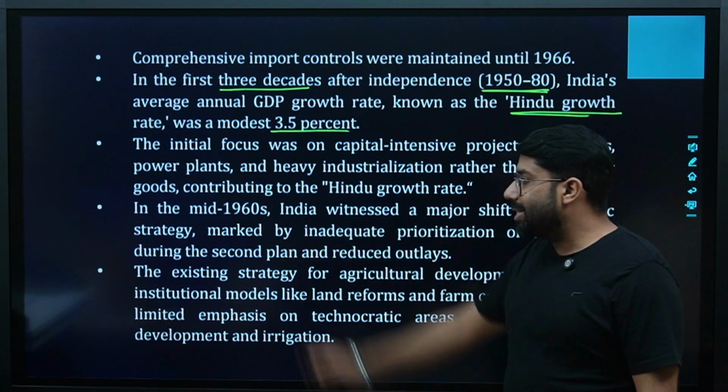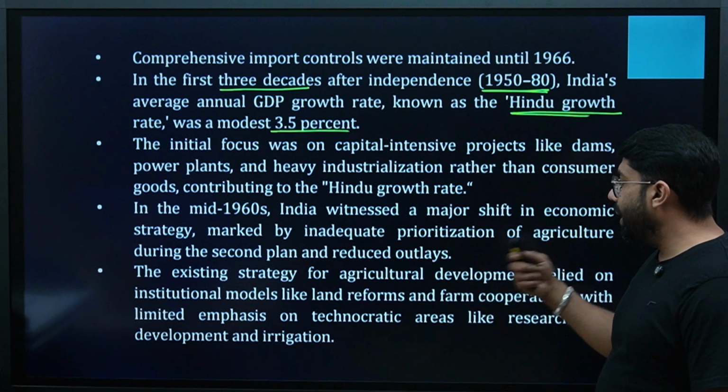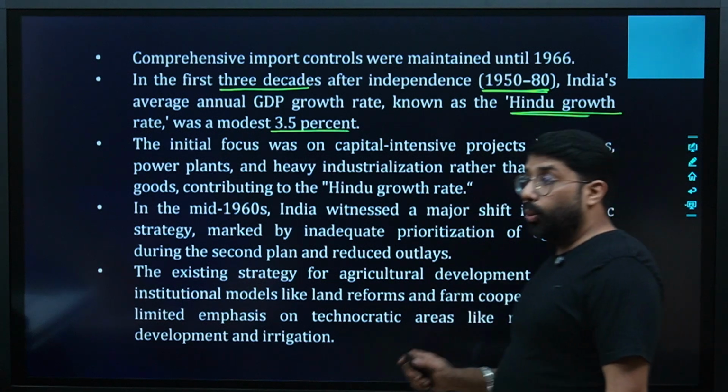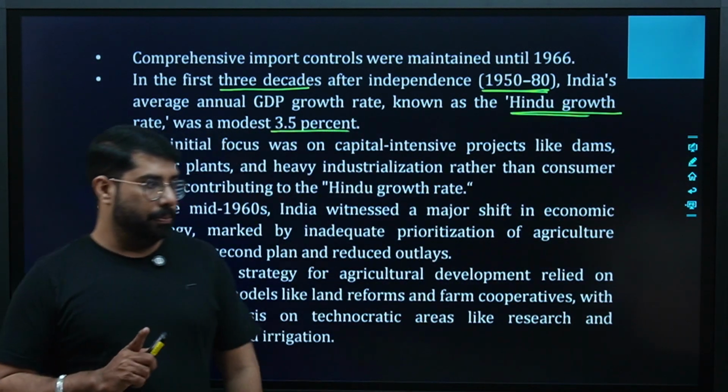In the mid 1960s, what happened? India witnessed a major shift in economic strategy marked by inadequate prioritization of agriculture during the second plan and the reduced outlays. A very major problem.